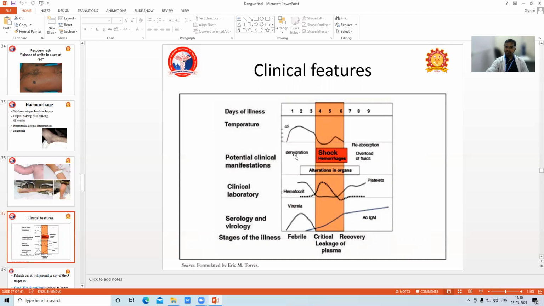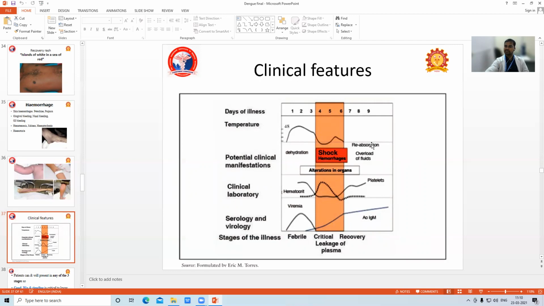In the first phase, the child frequently vomits and there will be fever, so they are more prone to develop dehydration. So in this phase, we should support with fluids. The second phase is the critical phase, a very, very important phase. Due to the capillary leak, they are more prone to develop shock and hemorrhage. So here we can also support with fluids.